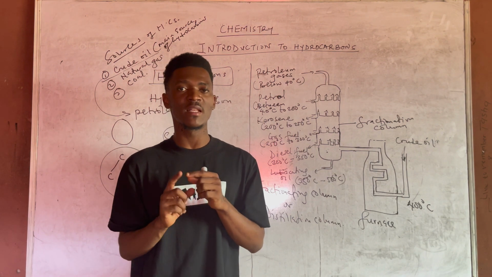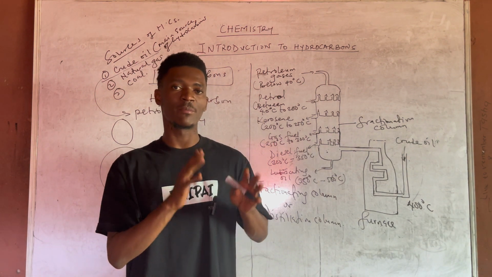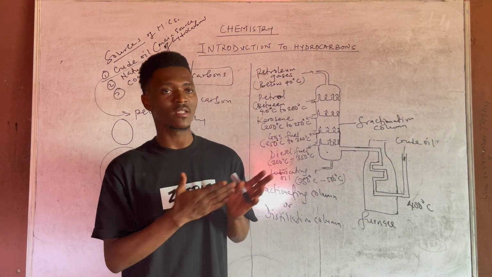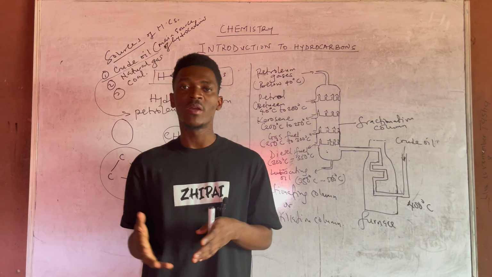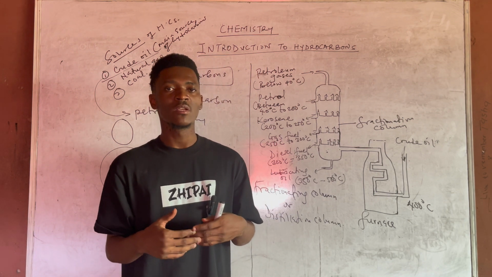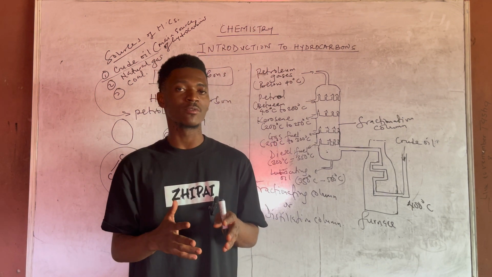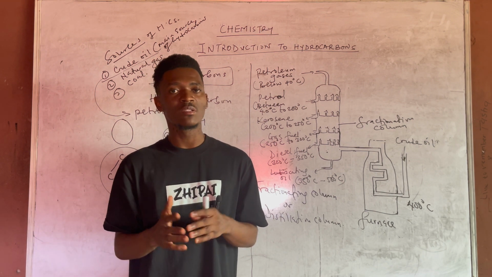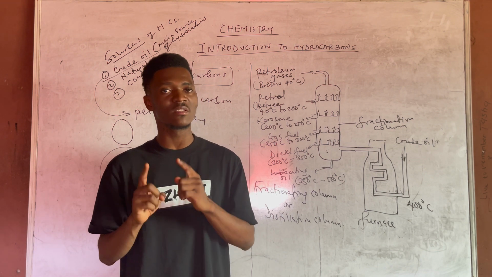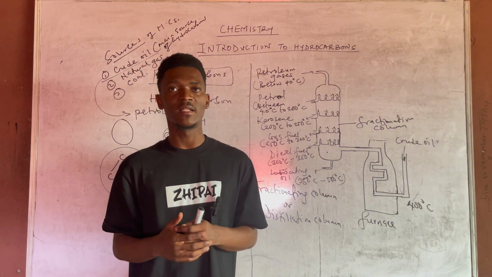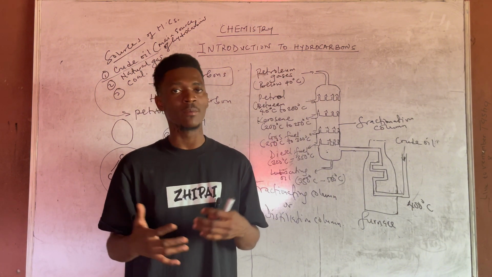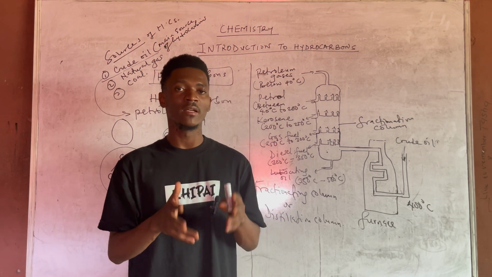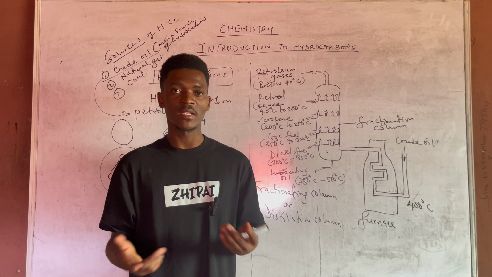There was a video lesson I made. I think if you check my previous videos, I made the separation techniques for mixtures, and one of them is actually fractional distillation, where I said that it involves separating crude oil or petroleum into their respective components, fractions, and it's based on differences in their boiling point, which I said have a close difference. All right, but there are still some other factors that you can use to distinguish them. And what are some of these factors?